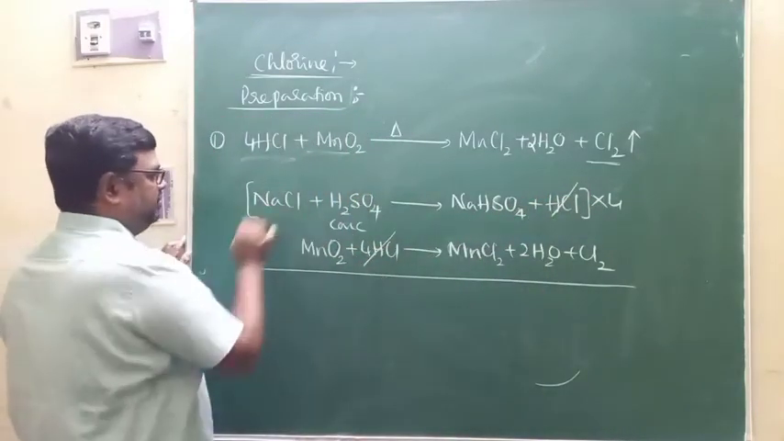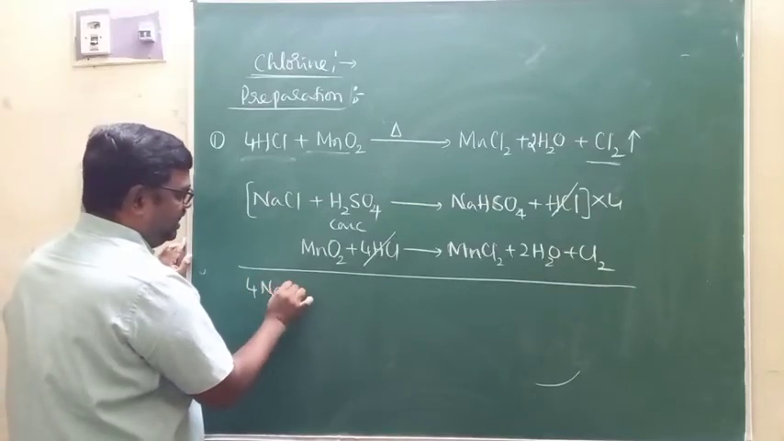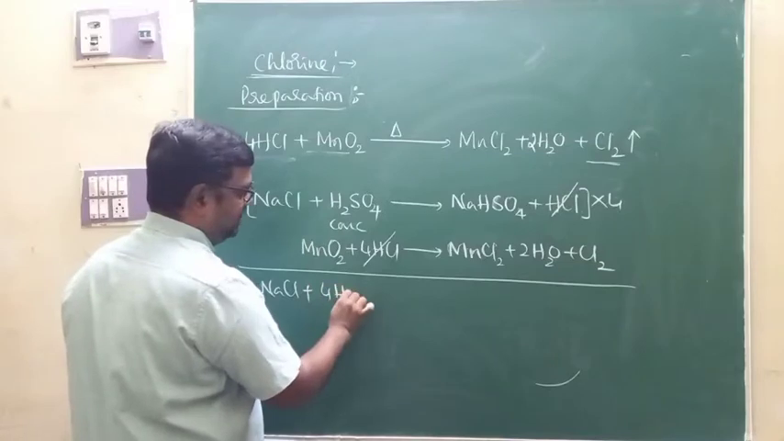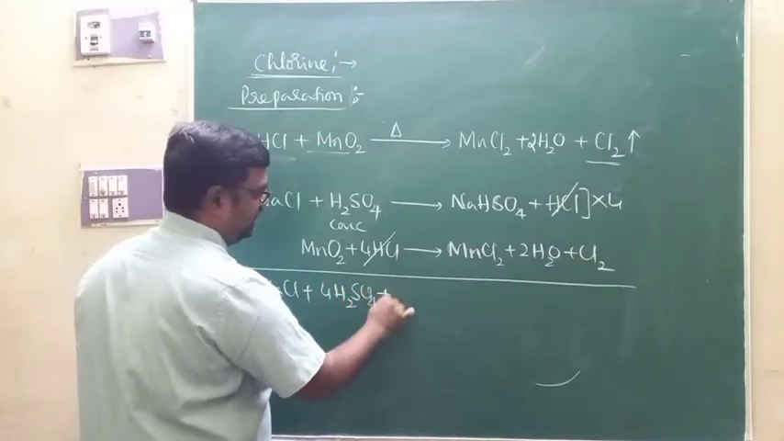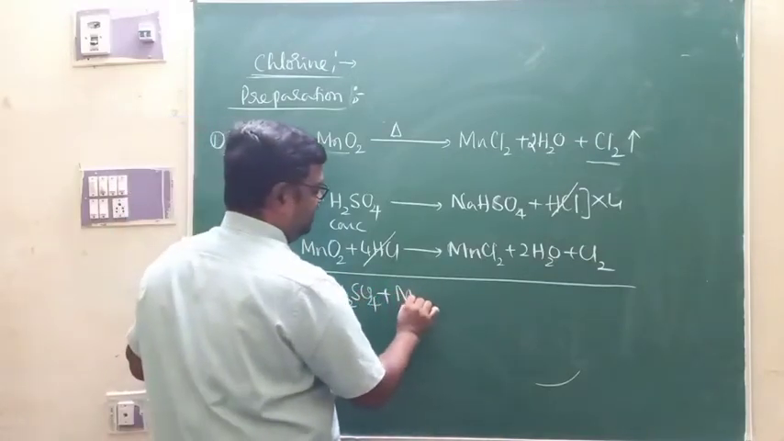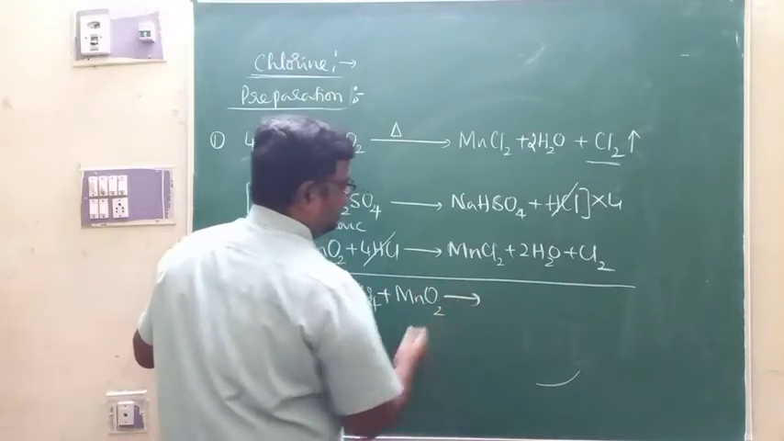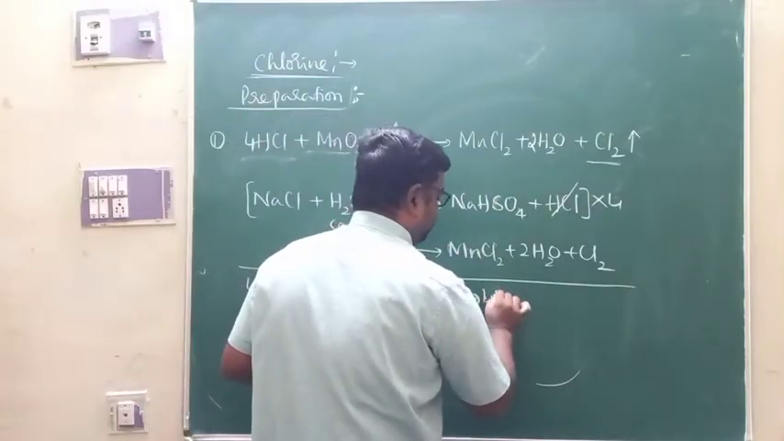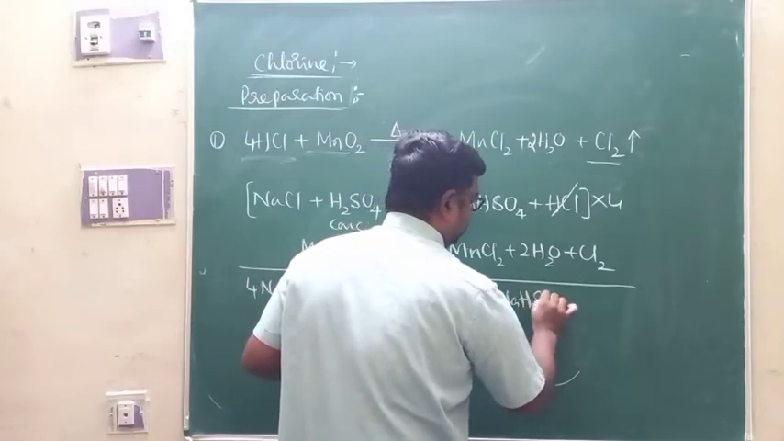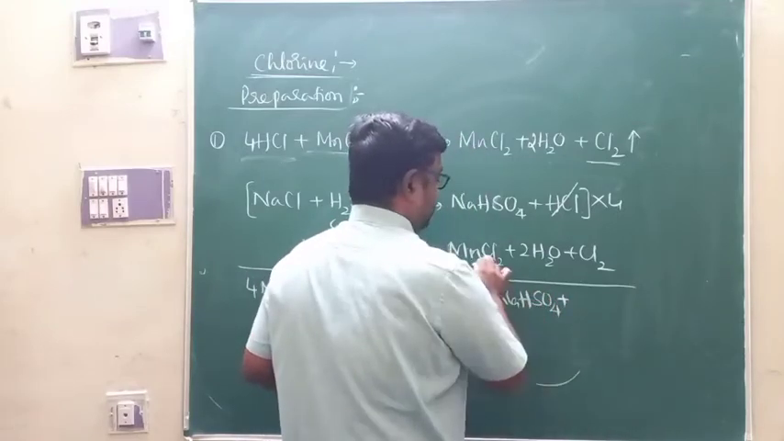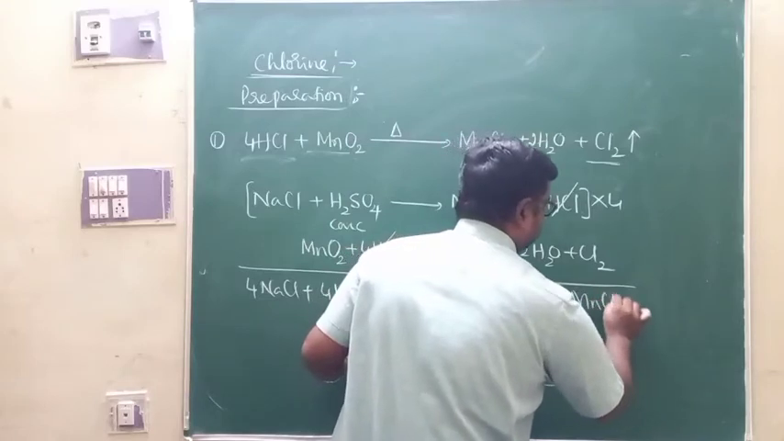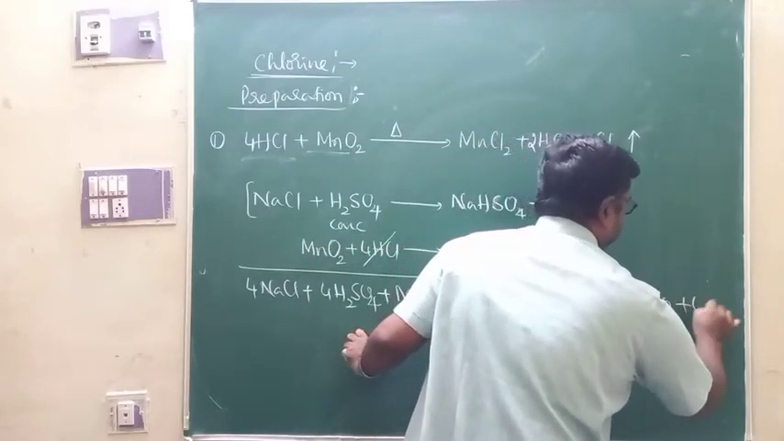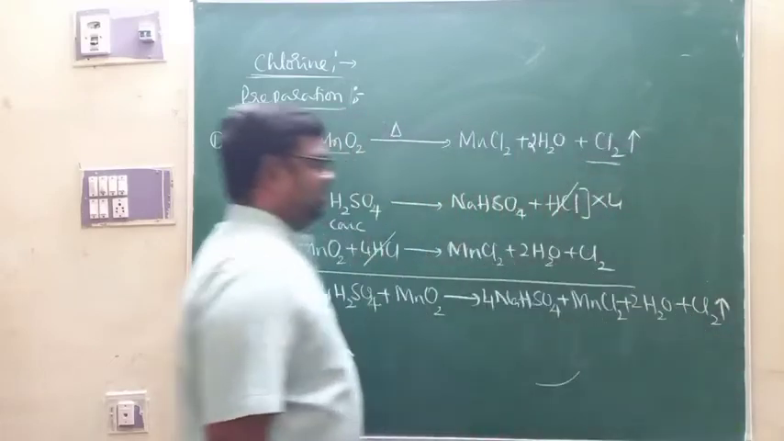You multiply by 4 in the other reaction, and it will be 4 NaCl. And of course, here it is 4H2SO4. Plus here in the reactant side we have MnO2, and that gives, on the product side, 4 NaHSO4, sodium bisulfate, and MnCl2, manganese chloride, and of course plus 2H2O, and of course plus chlorine. This is the reaction here.